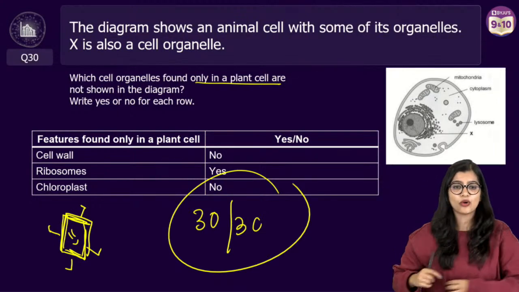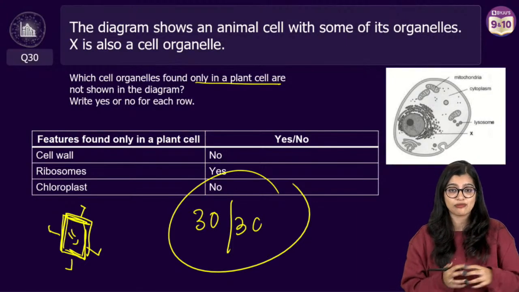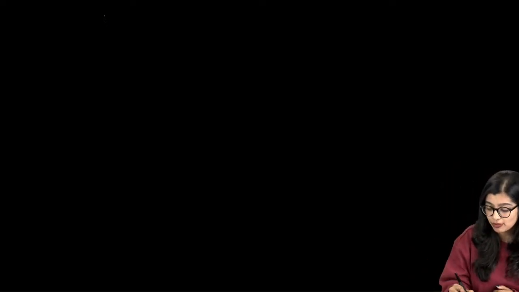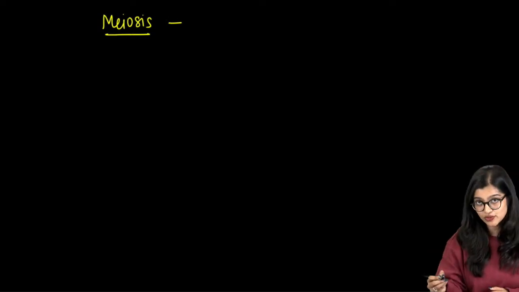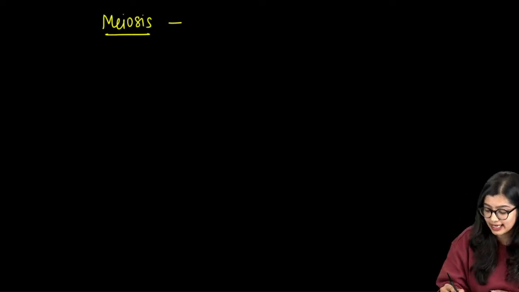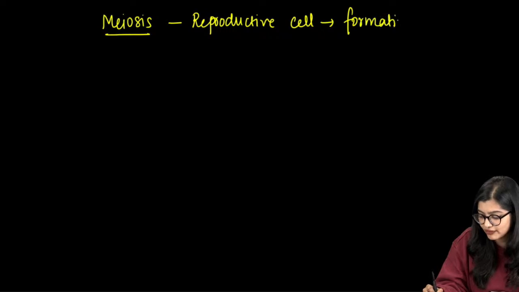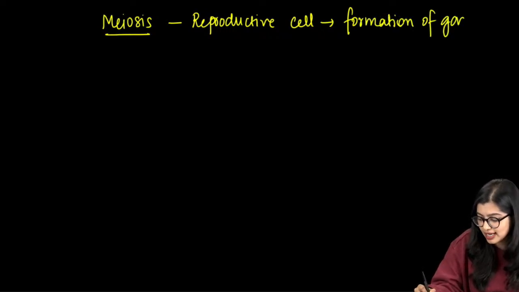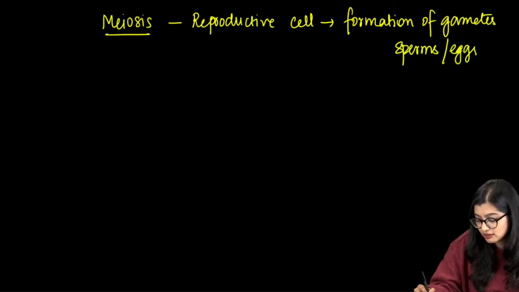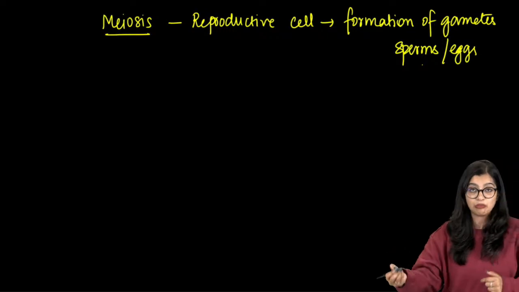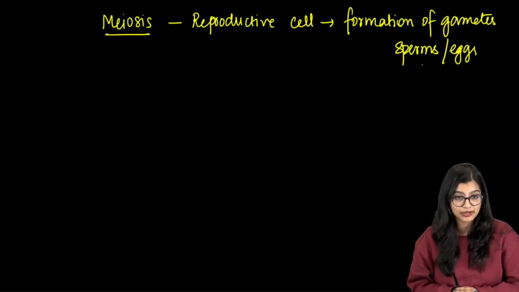Yes. Okay. So with this, everybody, I'm going to sign off. But before that, I'm going to take a minute to help your friends with this, right? So as you all know, when you talk about meiosis, I'm going to take one question. Meiosis is a type of cell division that we exclusively see in the case of reproductive cells, especially for the formation of gametes. So we know gametes are the reproductive cells like your sperms and egg, right? And we know that especially in sexual reproduction, it's important to maintain the chromosomal number.